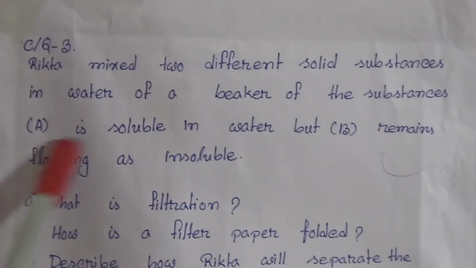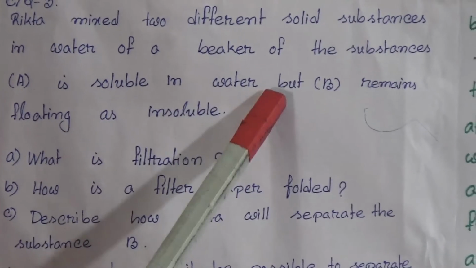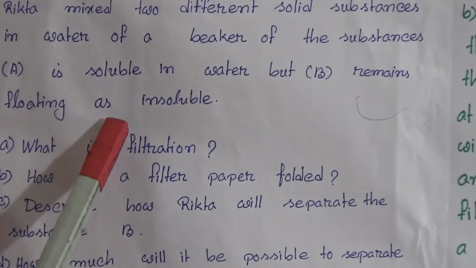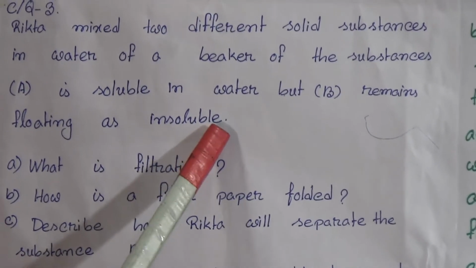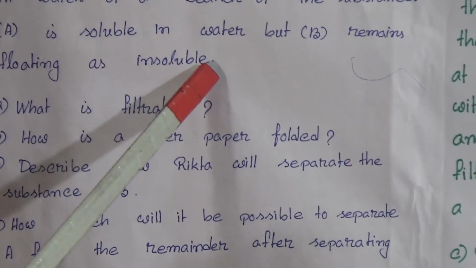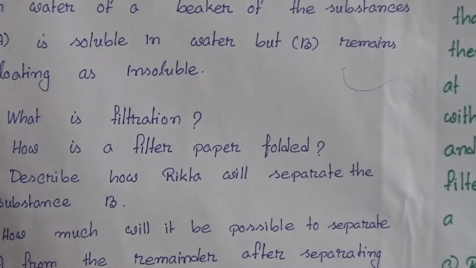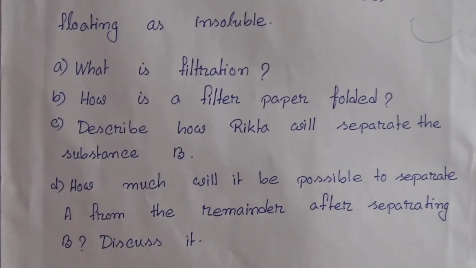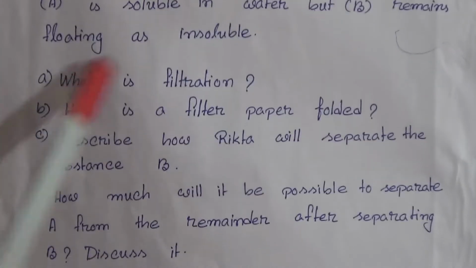Now, creative question 3. Rikta mixed two different solid substances in water in a beaker. Of the substances, A is soluble in water but B remains floating as insoluble. Rikta takes two different things. One is soluble in the water and the other thing is floating in the solution. So, you have to discuss this.